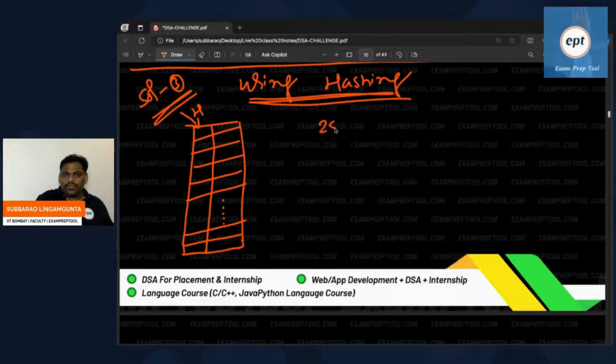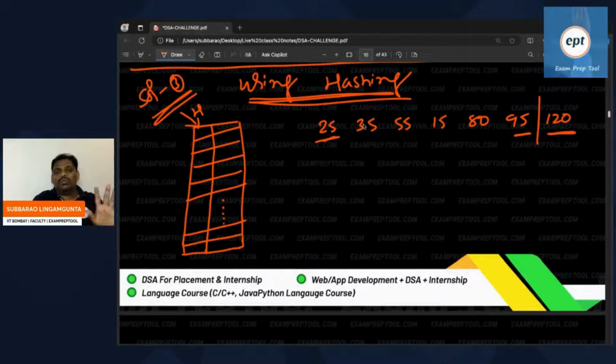25, 35, 55, 15, 80, 95. Right? So the target is 120. I think if you add these two, the answer is 120. Check. Yes, you want the target as 120. Using hashing, how do you solve it?